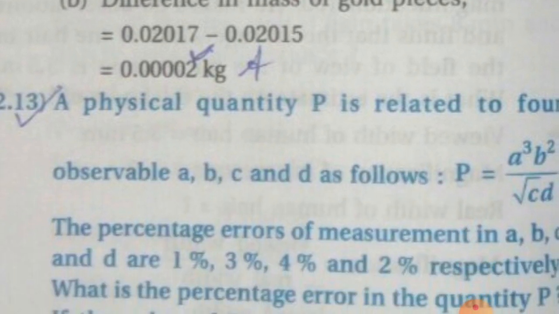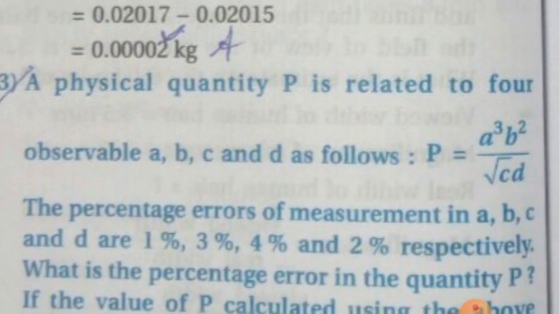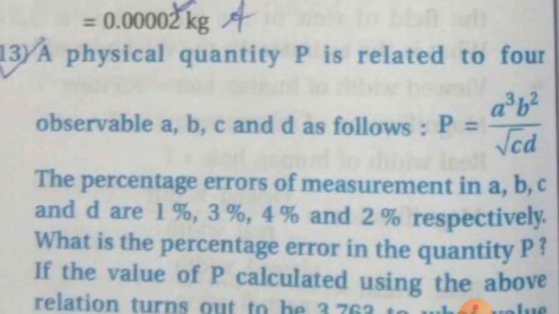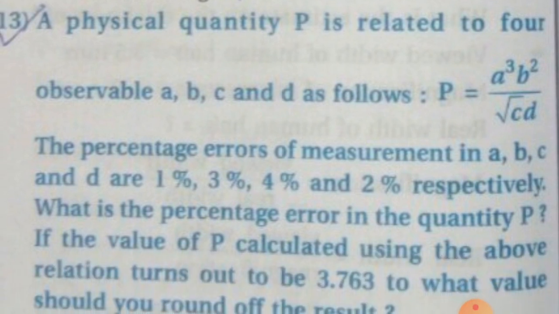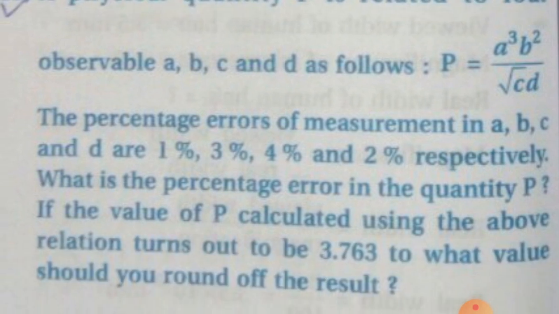Example 2.13. A physical quantity P is related to 4 observables A, B, C and D as follows: P equal to A cube B square upon root C into D. The percentage errors of measurement in A, B, C and D are 1%, 3%, 4% and 2% respectively. What is the percentage error in the quantity P?